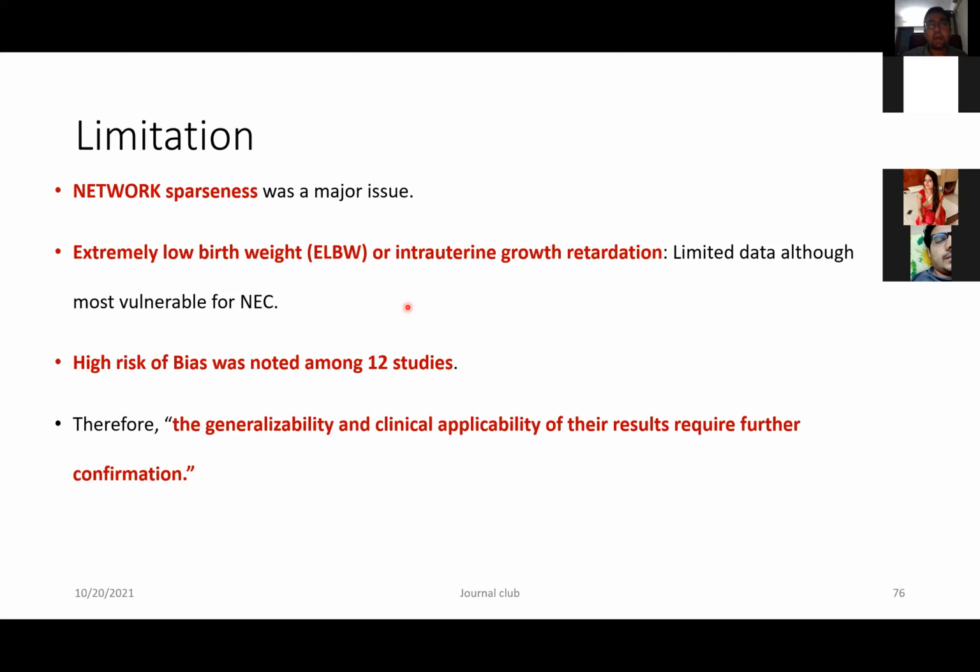But I'm sure that after completing this, we are able to know how to read the SUCRA plot, how to read the league table, and how to interpret the network meta-analysis. So the league table is very important. The SUCRA plot is very important. The league table helps us in assessing the head-to-head